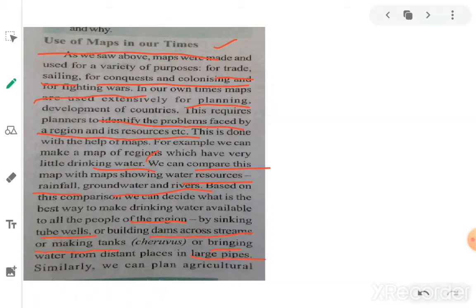Some areas do not have drinking water available, so water has to be brought from faraway places by arranging pipes. For this, maps are also very useful. Similarly, we can plan agricultural land for raising cash crops like cotton, while some parts may be reserved for residential areas to build houses. We can also prepare maps of where to build schools, places of worship and shops, such as temples, churches and mosques. By maps we can know all this.